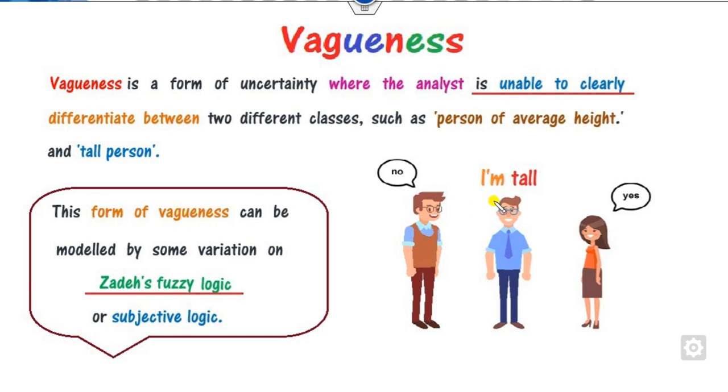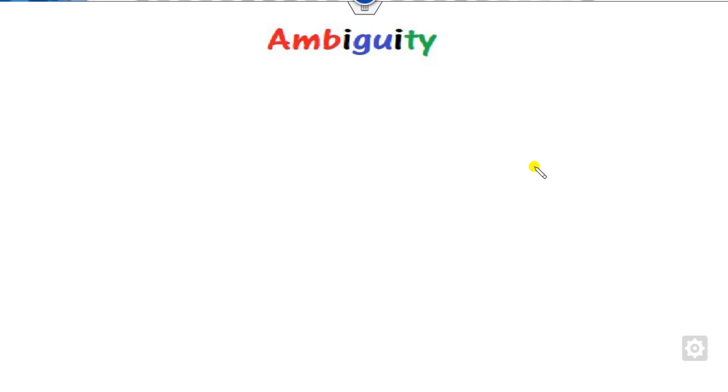So this kind of vagueness, that is, whenever you are unable to classify the objects, will be handled with the help of fuzzy logic, or it is called subjective logic, because there is no grounding of the definition of "taller". On the other hand, what is ambiguity?